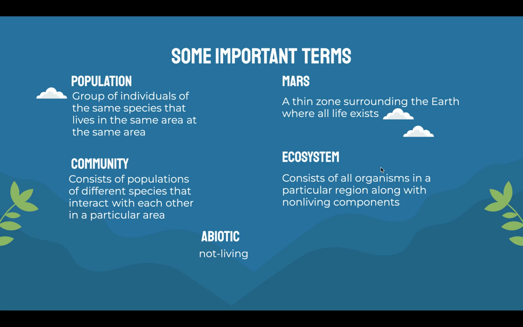The next is the ecosystem, which consists of all organisms in a particular region along with non-living components. So the ecosystem is not only the organisms, it's also the non-living components like water and soil, and how they all interact. That's one of the main points of ecology, just studying how everything interacts in an environment. Abiotic, pretty simple, non-living. Biotic, living. A means not, so abiotic therefore is non-living.